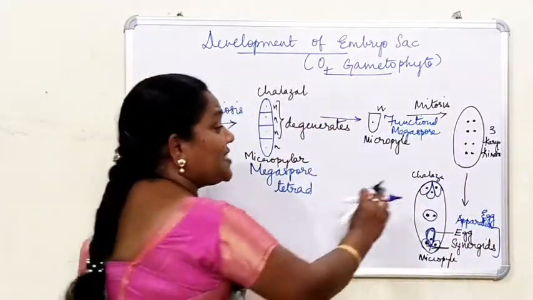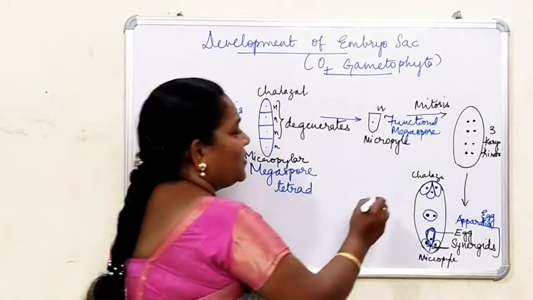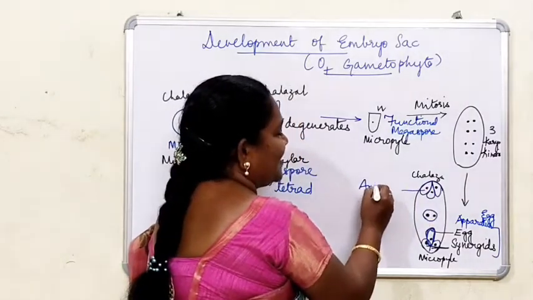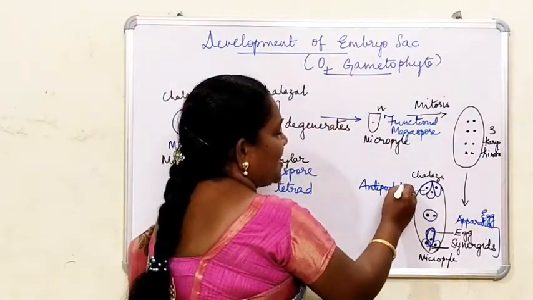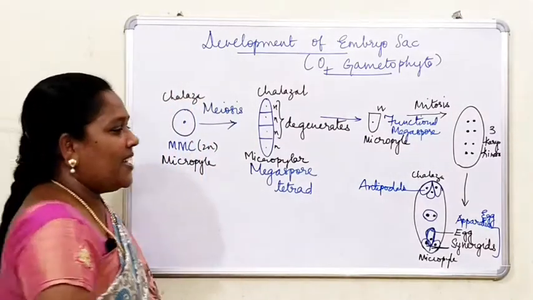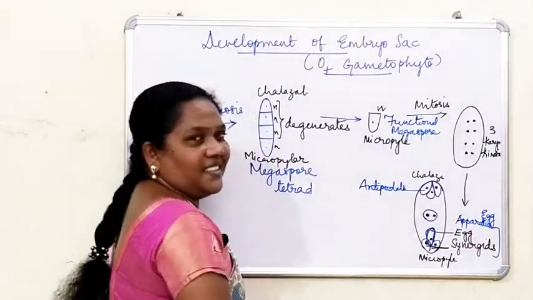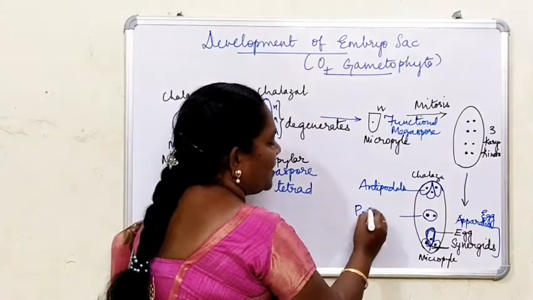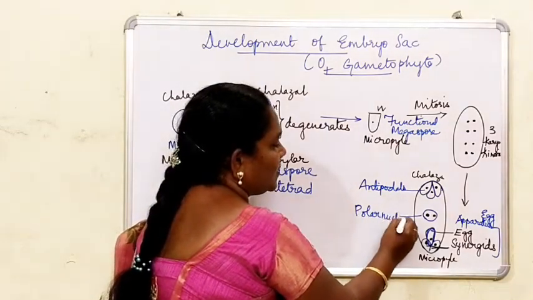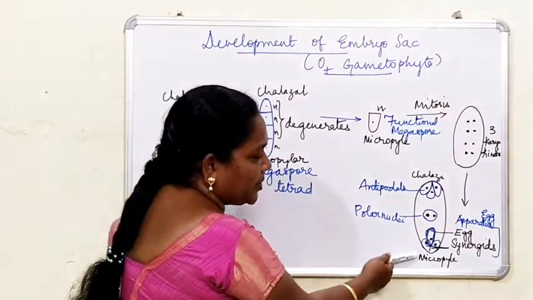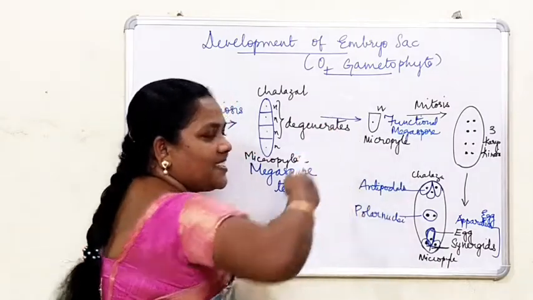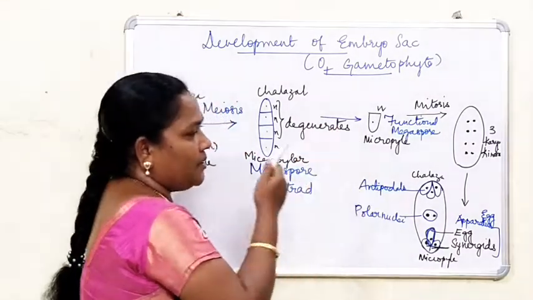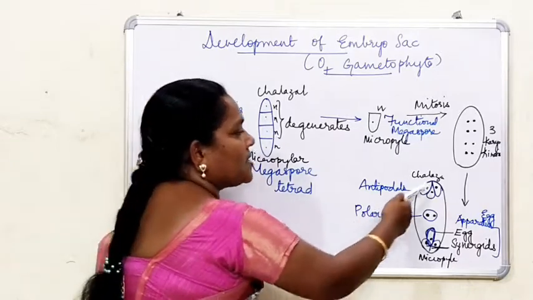Towards the chalazal end, the 3 cells are called antipodals. What remains in the center? These are called polar nuclei. So 3 towards the micropylar end and 3 towards the chalazal end. After the division of cytoplasm, that is after cytokinesis, the cell wall is formed.